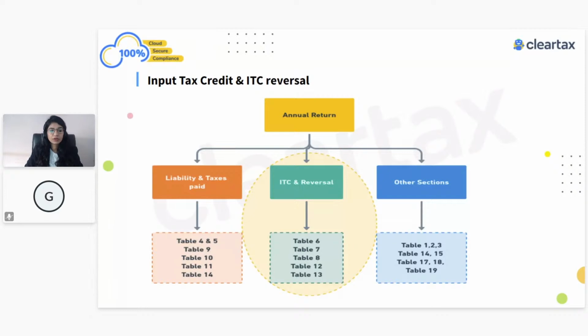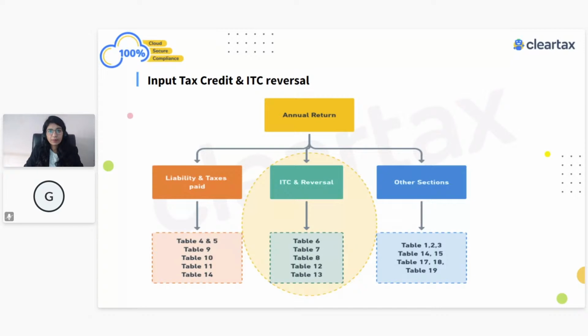Again, another question I could see from Siddhi, who is asking, what about RCM shown in liability part, how to remove it? Okay, so I could not understand, Siddhi. Do you mean you have wrongly paid some liability under the reverse charge and you want to remove it? Or is this how you want to show this information in your GSTR-9? So, okay, I think your question is that you have wrongly paid it.